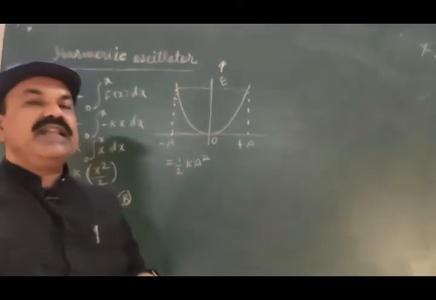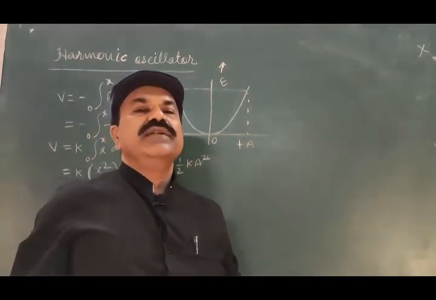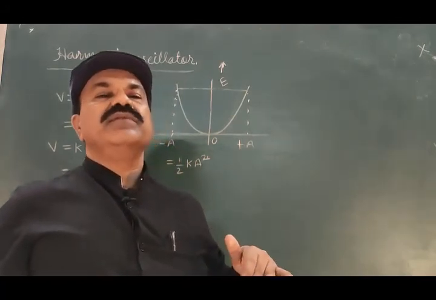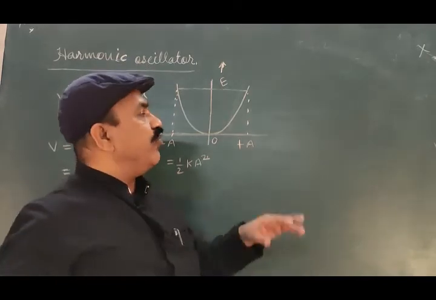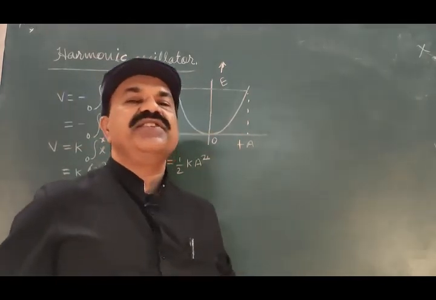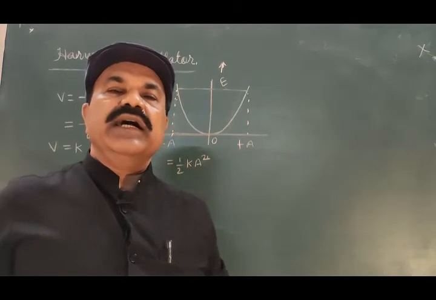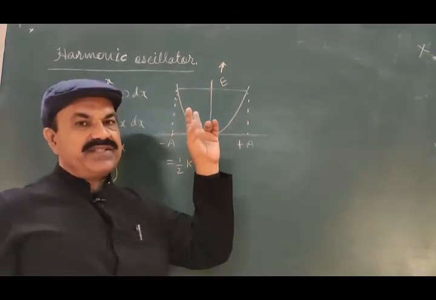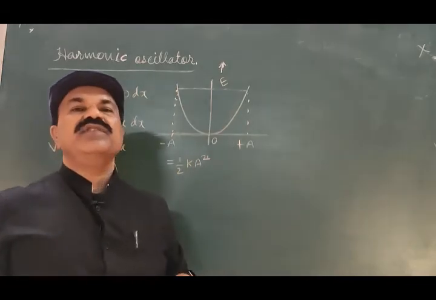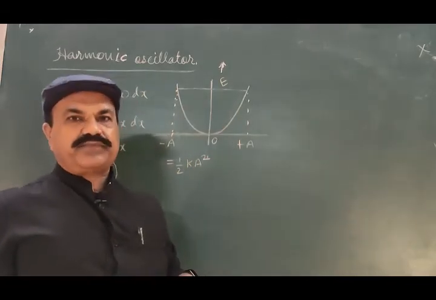This is the classical picture of the energy spectrum of a particle performing simple harmonic motion, or we may consider this as the energy spectrum of a harmonic oscillator.